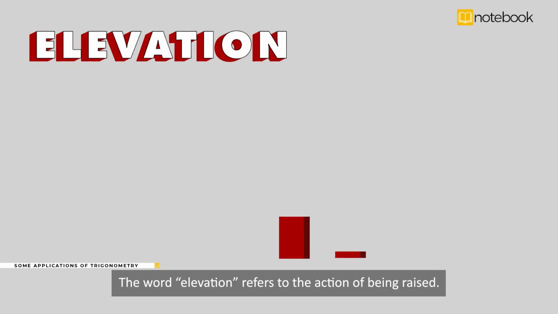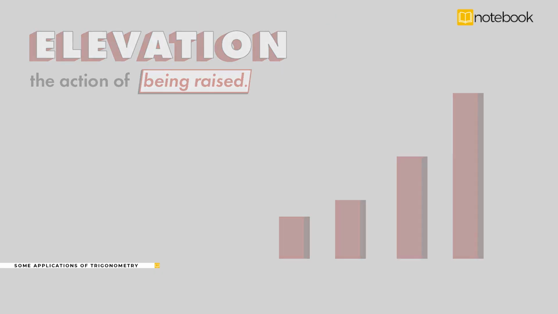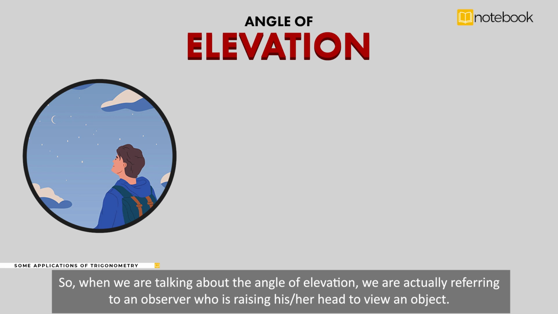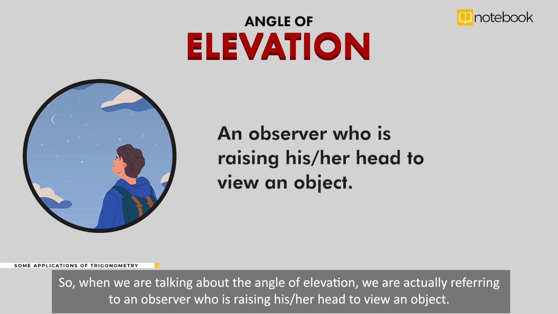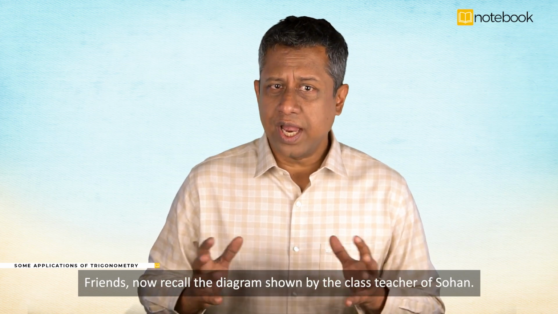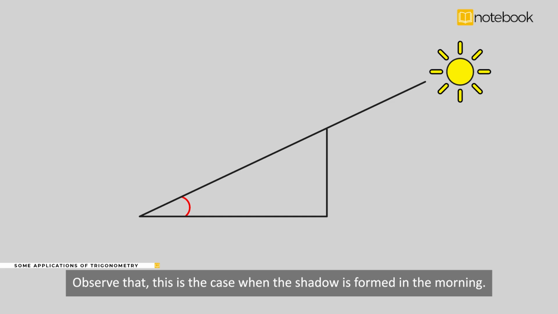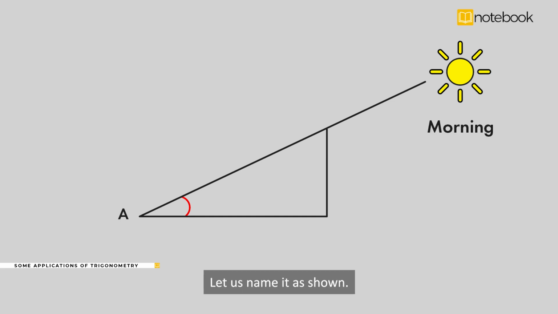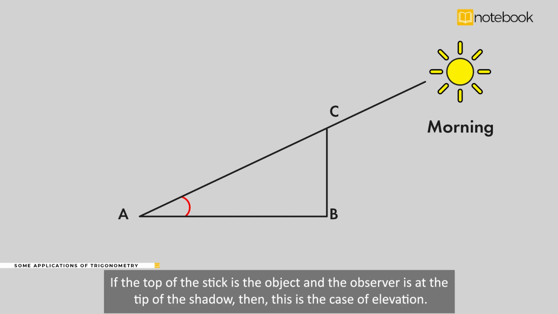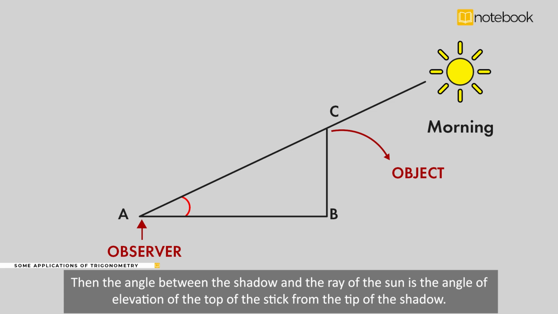The word elevation refers to the action of being raised. So when we are talking about the angle of elevation, we are actually referring to an observer who's raising his or her head to view an object. Friends, now recall the diagram shown by the class teacher to Sohan. Observe that this is the case when the shadow is formed in the morning. Let us name it as shown. If the top of the stick is the object and the observer is at the tip of the shadow, then this is the case of elevation. Then the angle between the shadow and the ray of the sun is the angle of elevation of the top of the stick from the tip of the shadow.